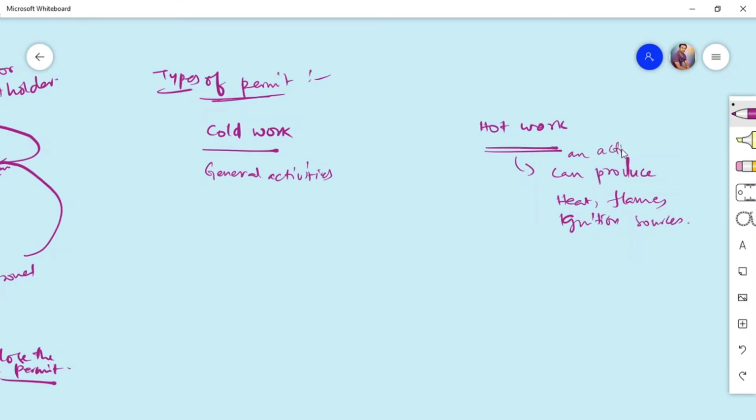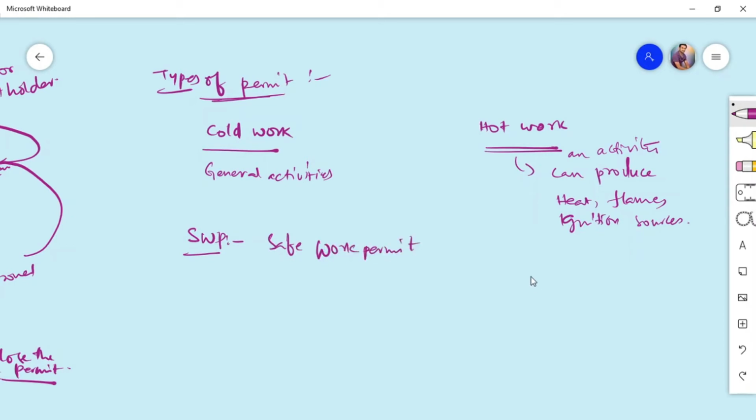Apart from hot work and cold work, we have several types of additional certificates for different activities. We will discuss that a bit later. Here, the cold work permit or general work permit is also called a safe work permit, and HWP is a hot work permit. So what are the contents in the permit?